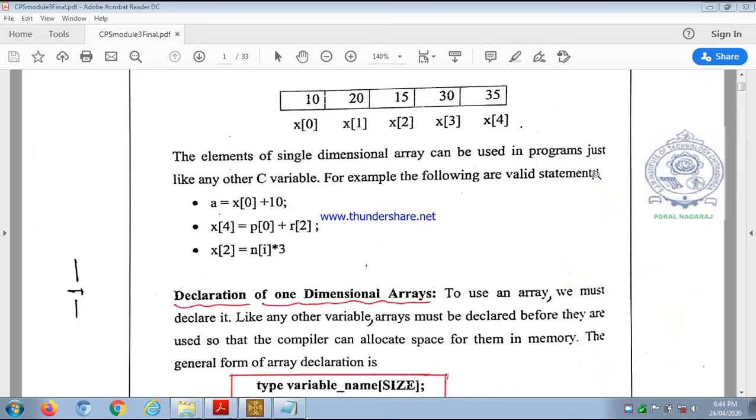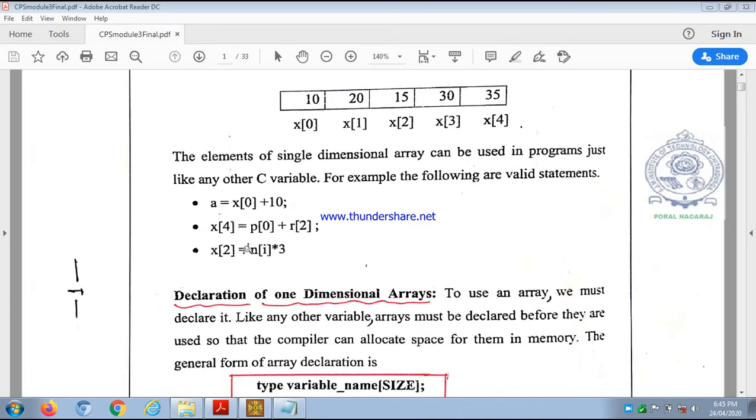So the following statements are valid. A assigned the value x of 0 plus 10, x of 4 assigned the value p of 0 plus r of 2. Here the name of the array is p, here the name of the array is r. So that is the 0th element of p plus the 2nd element of r should be added, and the result should be stored in the 4th element of array x. Okay. So here x of 2 assigned the value n of I star 3 means the second element of array x is equal to the ith element of array n multiplied by 3. So whatever you get, that will be stored in x of 2.